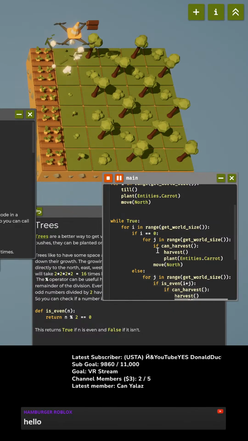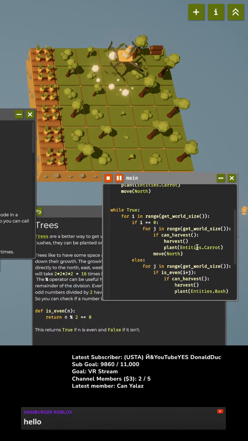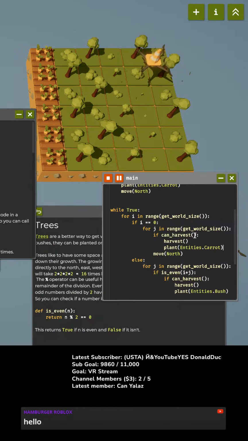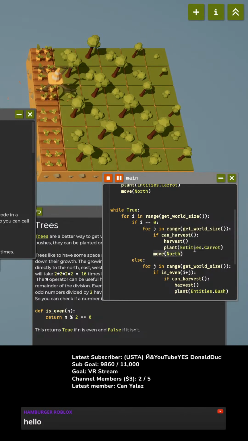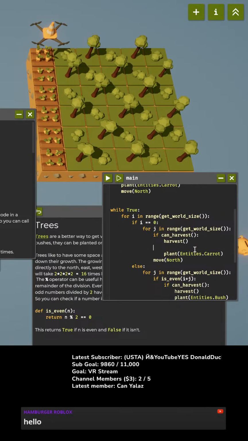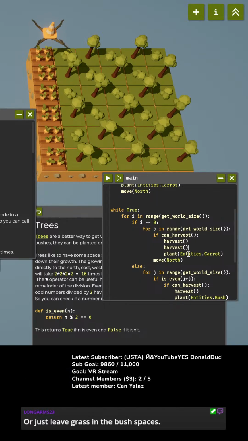So if I wanted more grass, hold on, I could just sit here. So if I can harvest, and then I could just harvest again. And then that will get the grass that I need to plant the carrot. So if I can harvest the carrot, and then harvest again to get the grass that just grew. There we go.